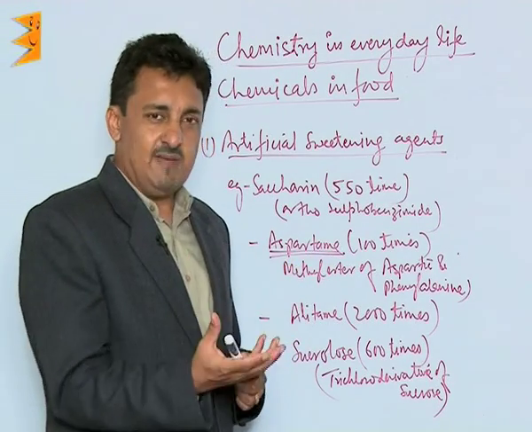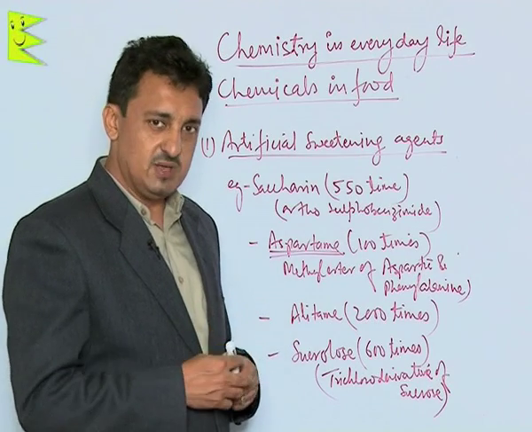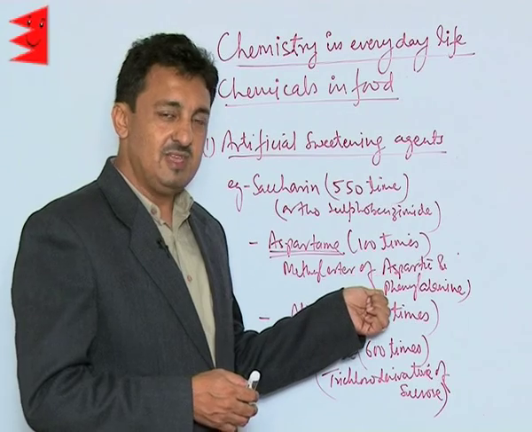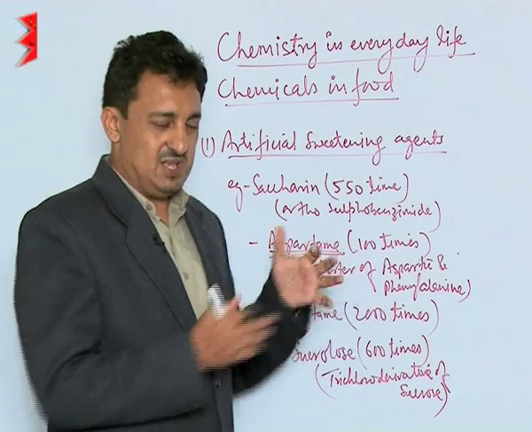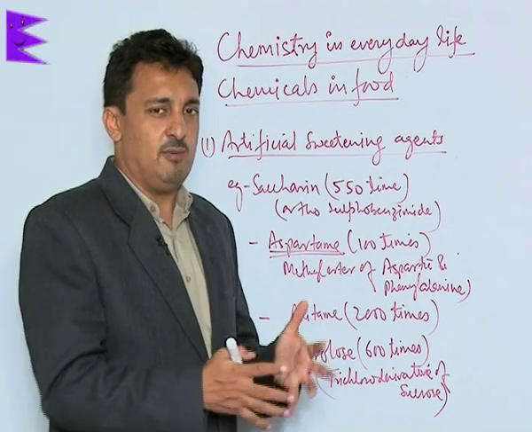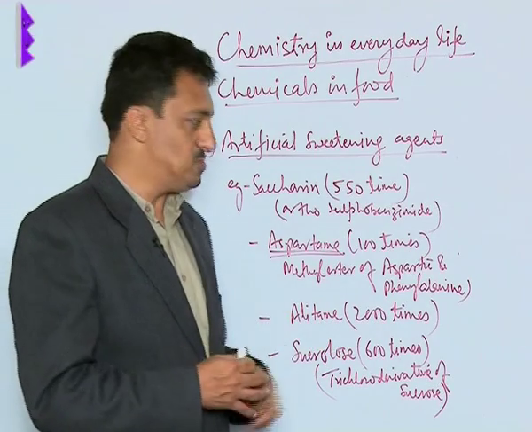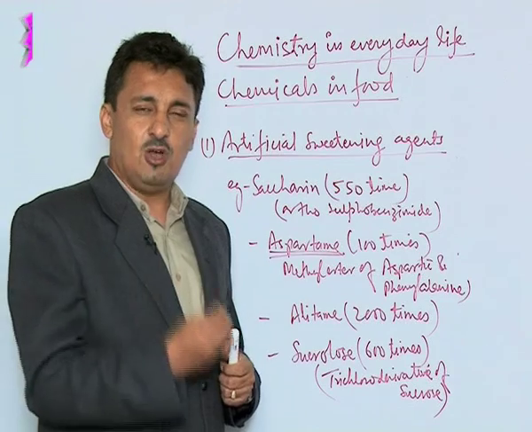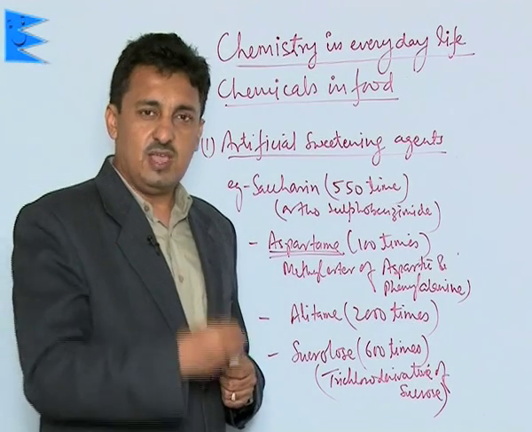Aspartame is almost 100 times sweeter than the normal cane sugar. It is basically a methyl ester of aspartic acid and phenylalanine. These are amino acids, so as such chemically there is no harm of taking it. But the only problem with aspartame is that it is unstable at a high temperature or cooking temperature. So it cannot be added while cooking the food.